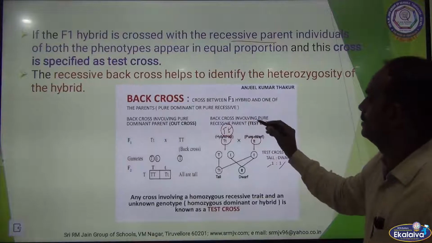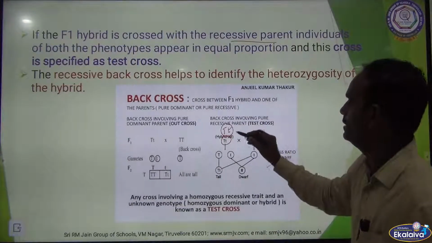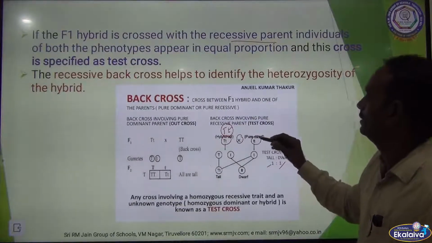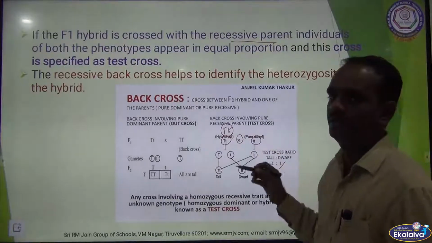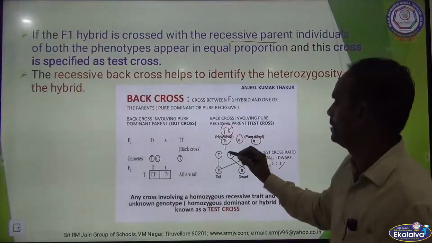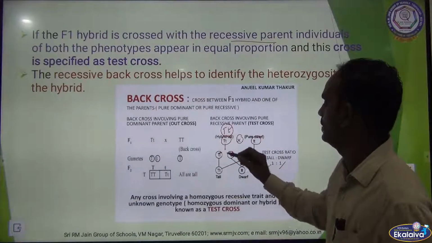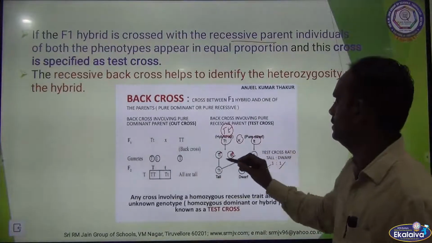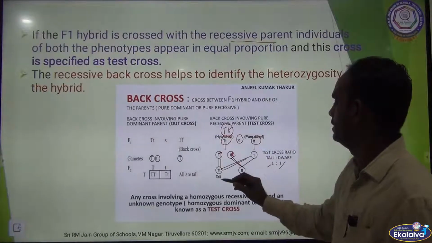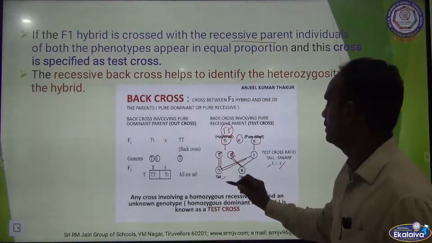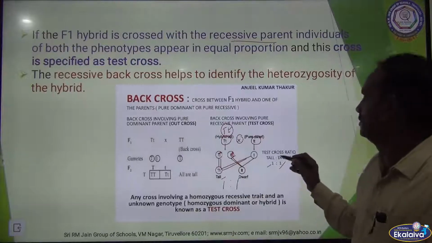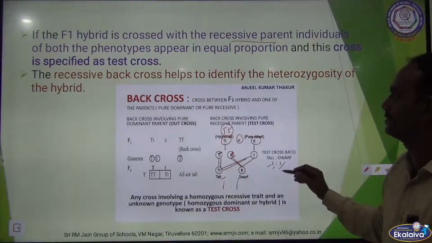The back cross involving pure recessive parent with the normal F1 hybrid. Okay, so what are the possible gametes here, capital T, small t, here one small t, this combined here and this combined here, one tall and one dwarf. So the test cross ratio is 1:1.